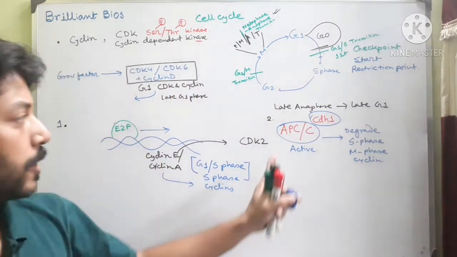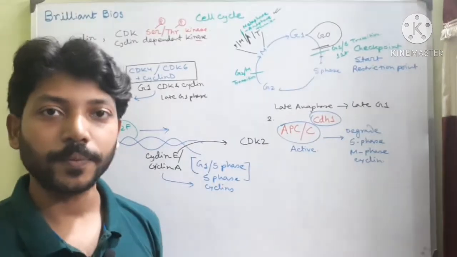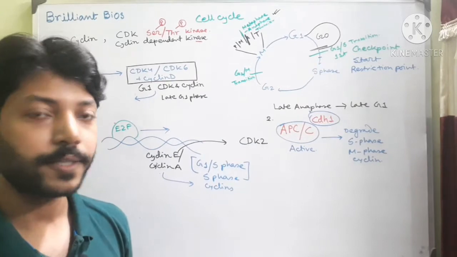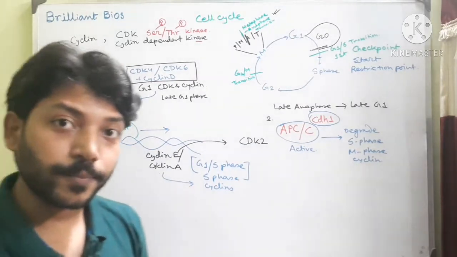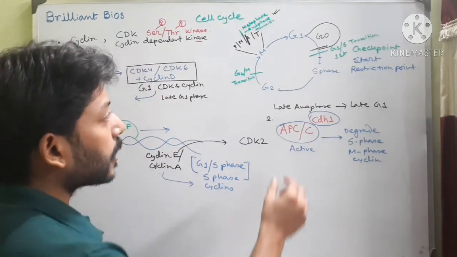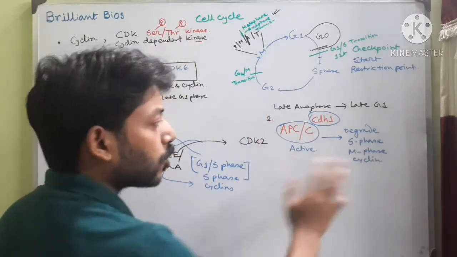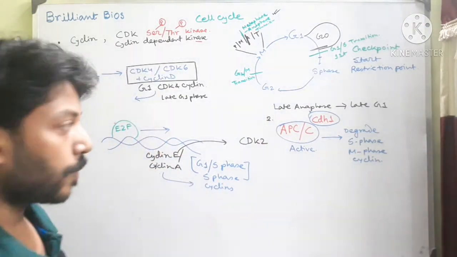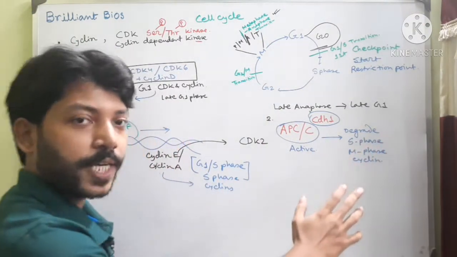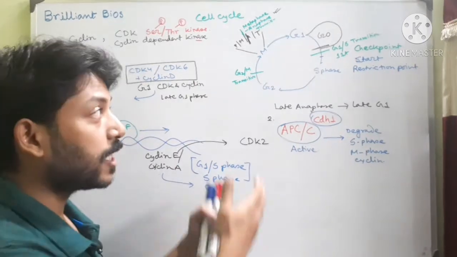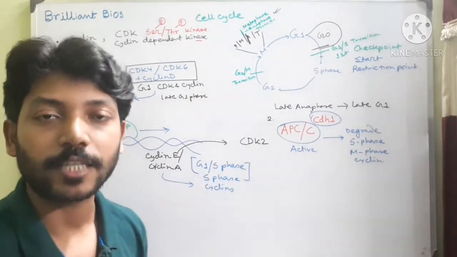Why is it important during this late anaphase and late G1 time period? Because I have mentioned that during this period, these cyclins should not be produced. If they are produced, they can perform their function, but the cell is not ready for replication, S-phase.